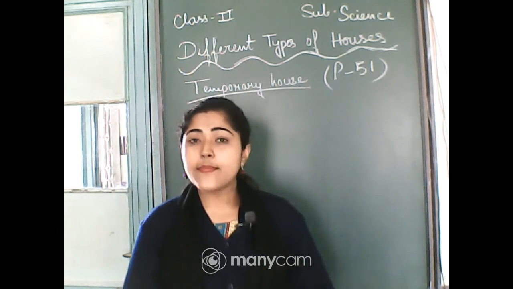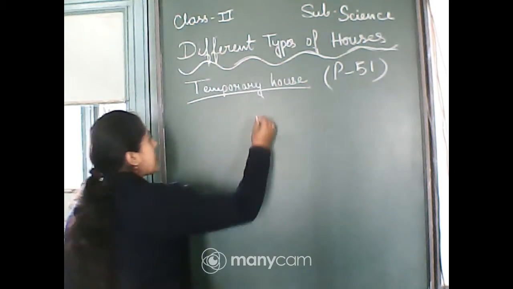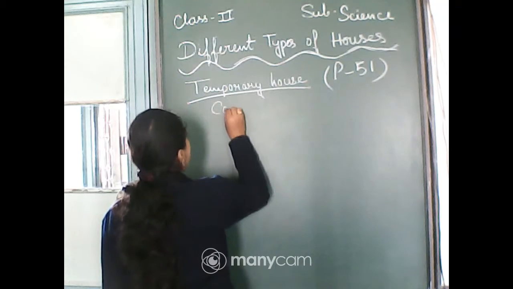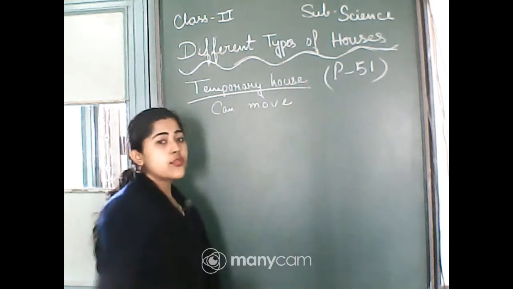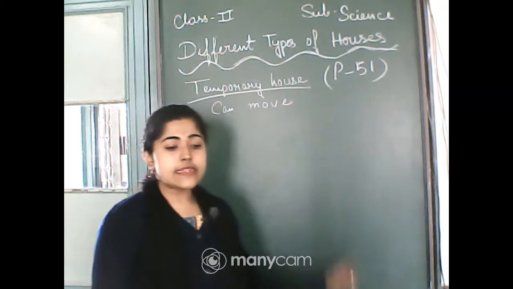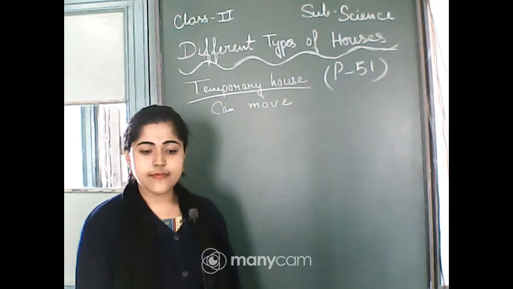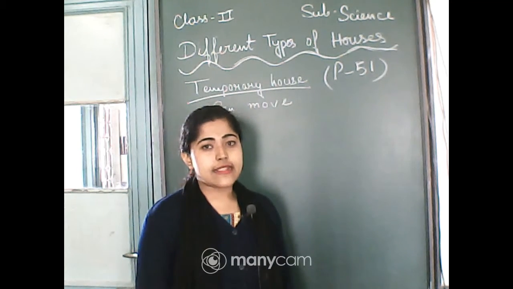And temporary houses can move from one place to another place. So temporary house can move from one place to another place. That's why we called it temporary house. Okay? So let's take the example.